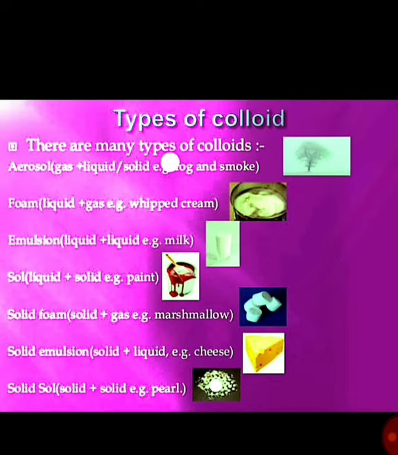Types of colloid we have done in our last video. Here: aerosol, smoke, foam, emulsion, sol, solid, marshmallow, solid, emulsion, solid plus liquid, solid, sol. So we have to remember these: what is the mixture of solid, sol. So we have to remember solid plus solid, and we form pearl.